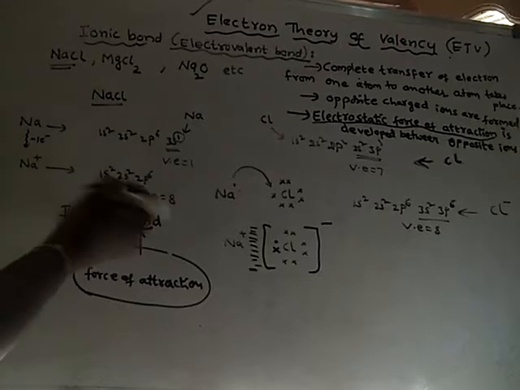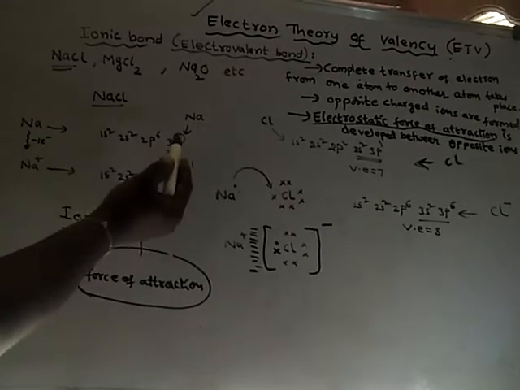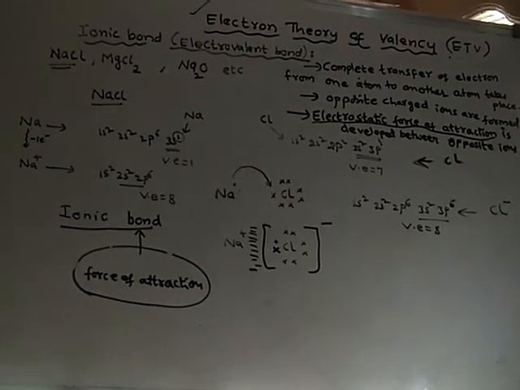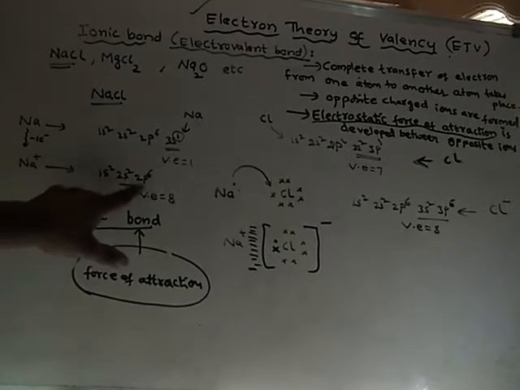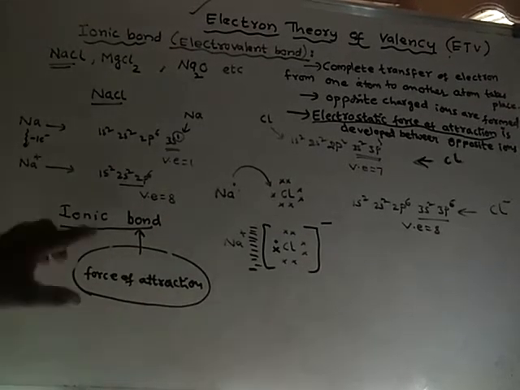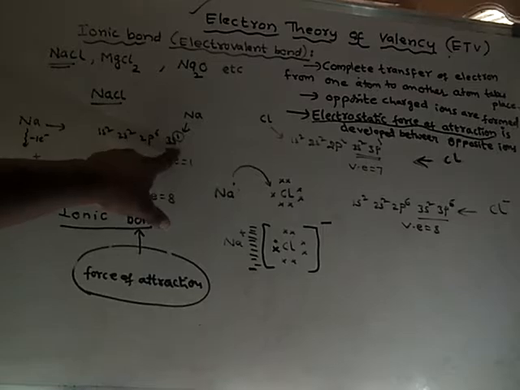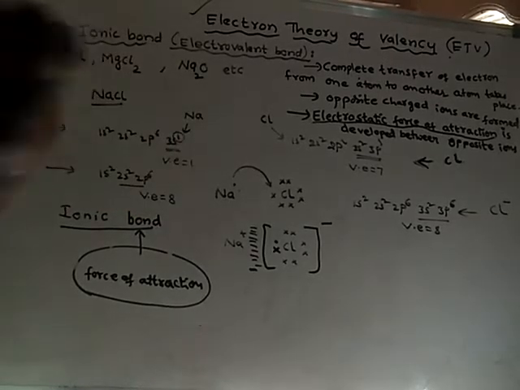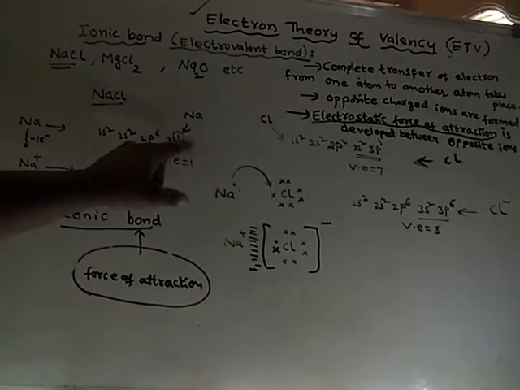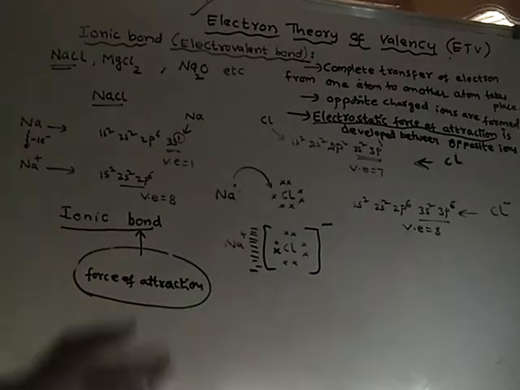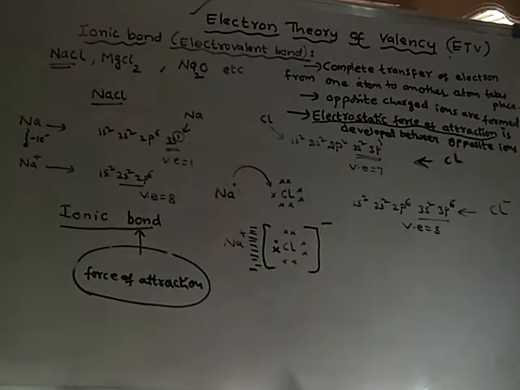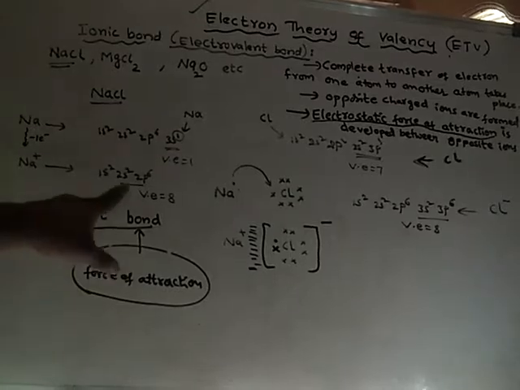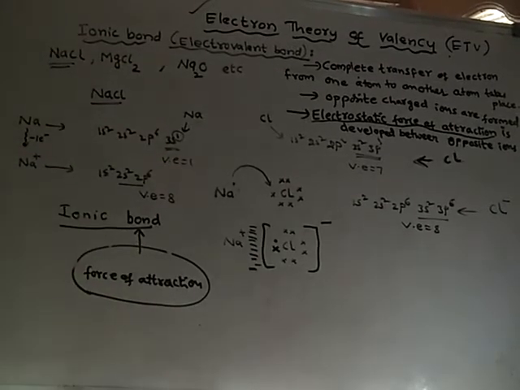Its 3s electron has been lost. Before that, the third orbit was the outermost orbit with only one electron. Now the third orbit has no electron, so the second orbit is treated as the outermost orbit.